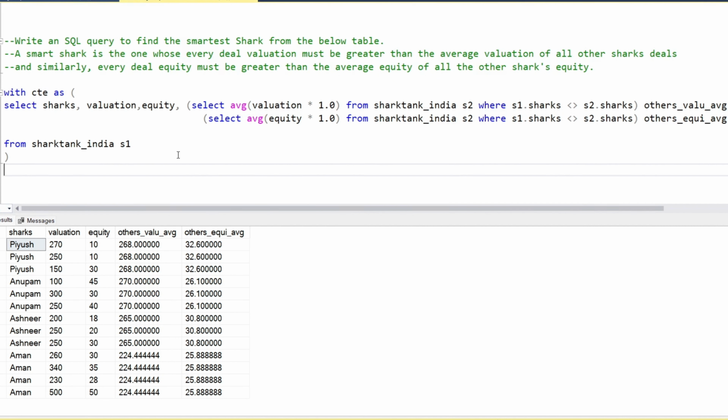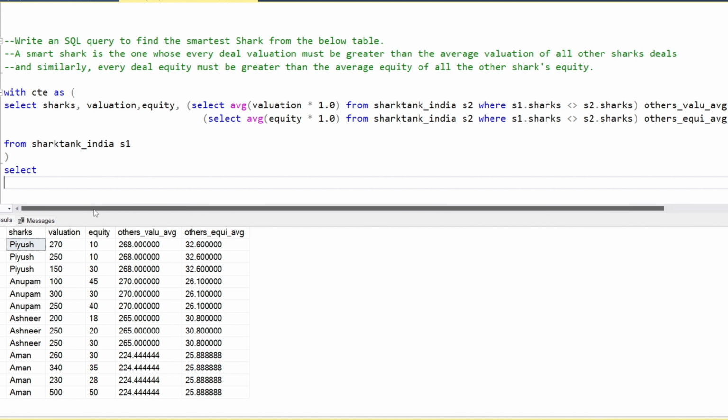Now we're going to use the case statement here. Why do we use a case statement? We're going to check whether the valuation is greater than this and the equity is greater than this. If the valuation and equity are both greater than this, then we'll have a value 1, else 0.